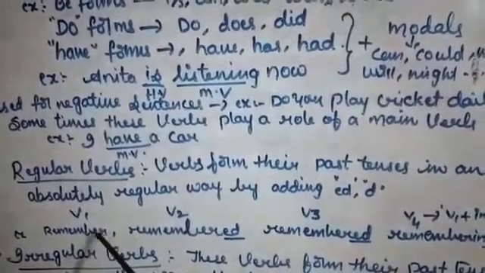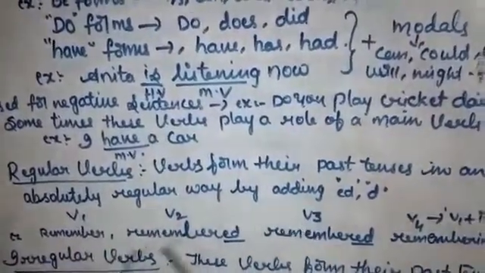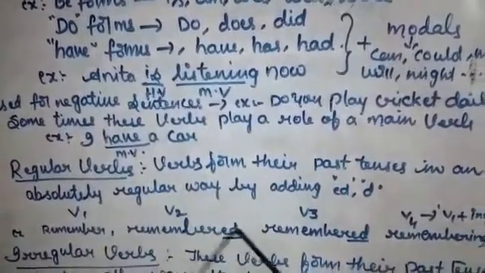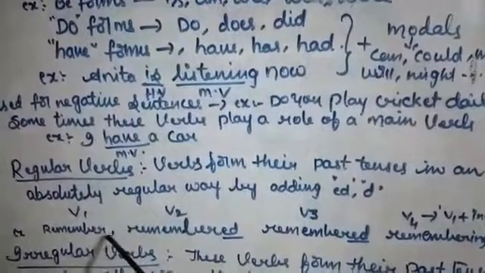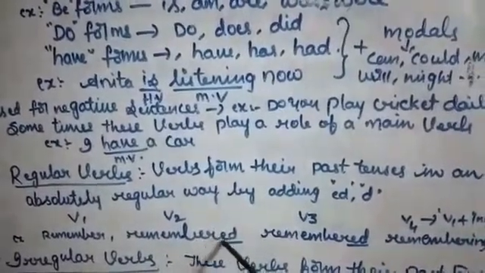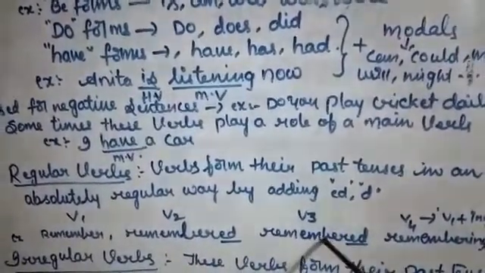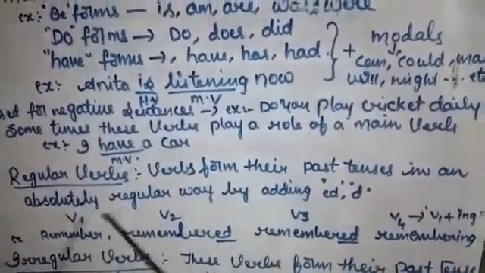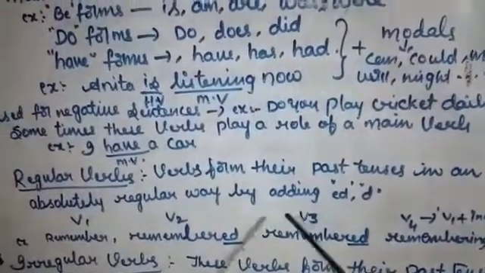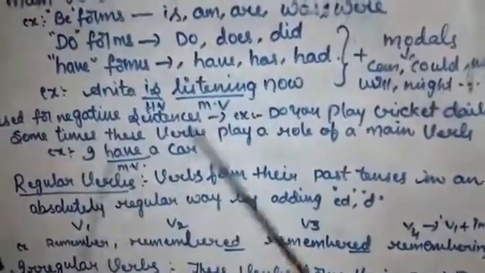If we want to get the V2 and V3 forms, we just have to add ed or sometimes d. Remember, remembered, remembered. So the same vowel sound is repeating in the three forms. So these are called regular verbs.